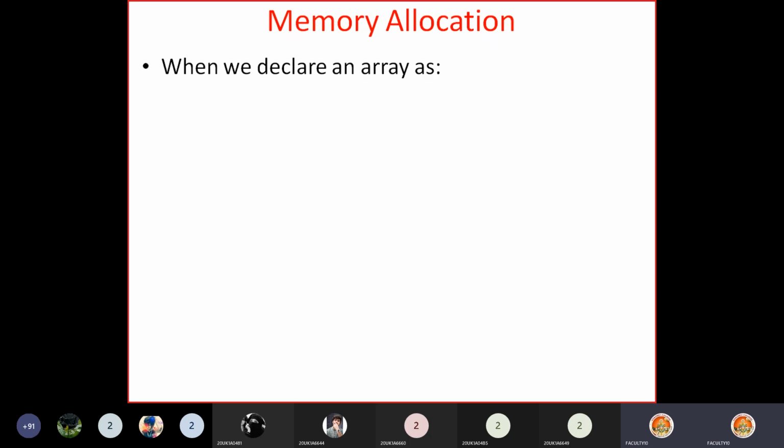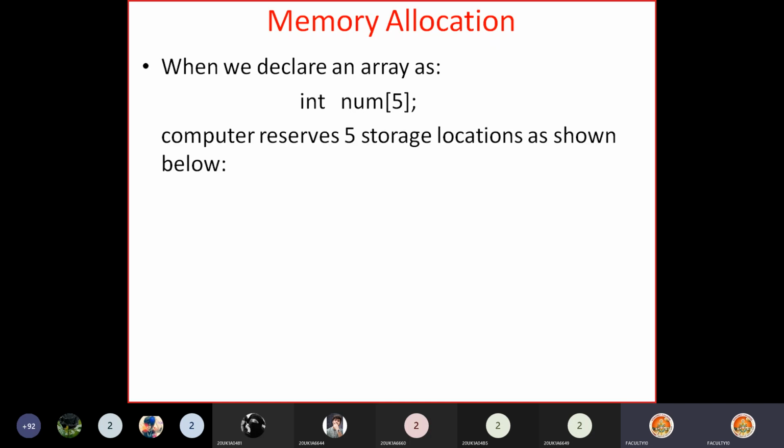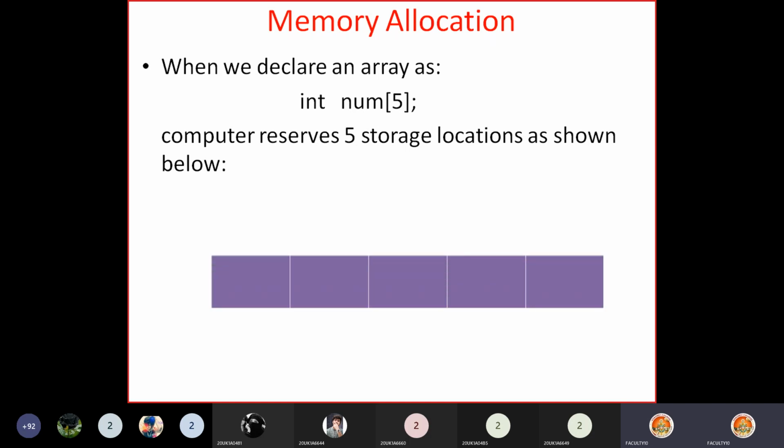Now when we declare an array like this, say I'm taking a small number here, int num[5]; ending with a semicolon. If we declare an array num with a size of 5, how is the memory allocated? Just see here. The computer reserves 5 storage locations in this form.